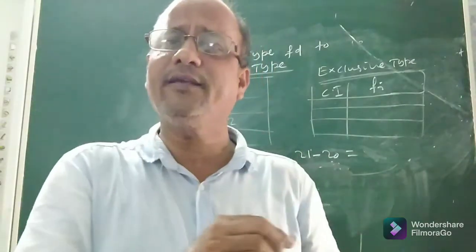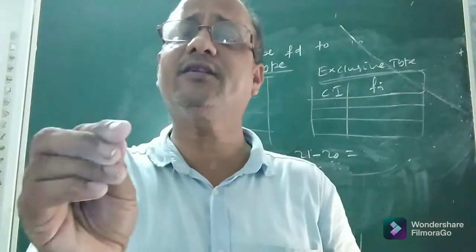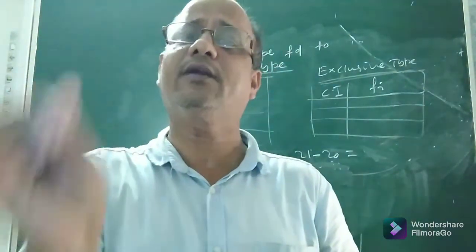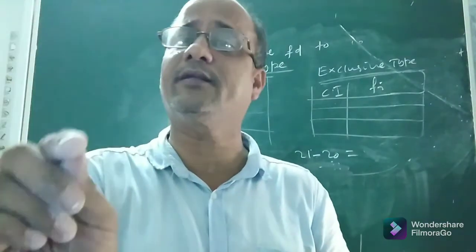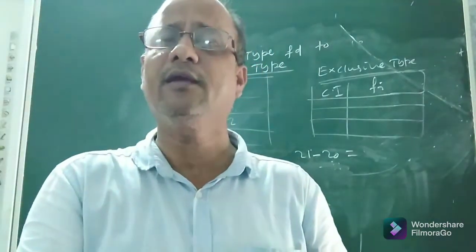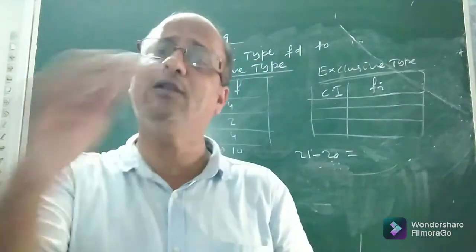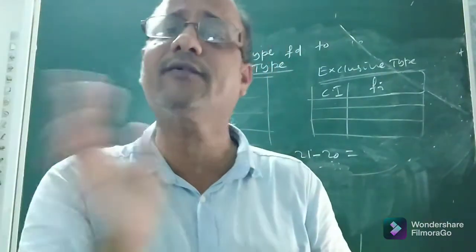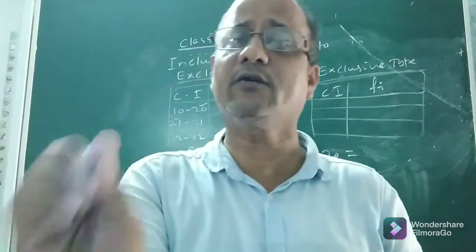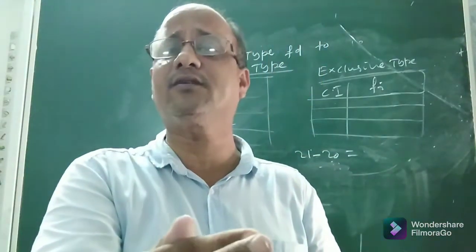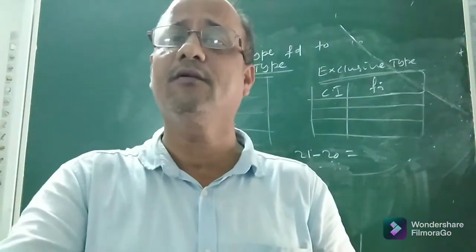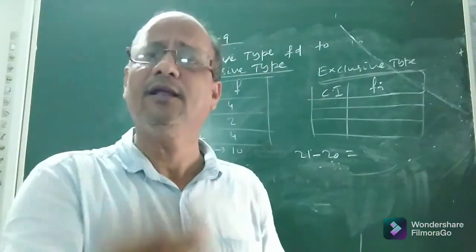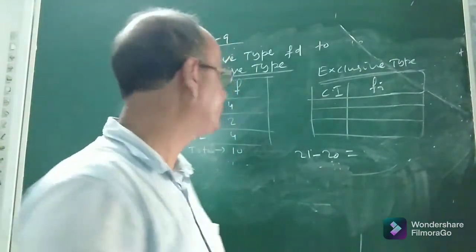Now, it is necessary that the frequency distribution must be a continuous or exclusive type, so that we can represent that data graphically by means of either a histogram or a frequency polygon. Suppose you are given an inclusive type, how will you change it into exclusive type? Means if the classes are not continuous, how to make the classes continuous? What is the process? Let me explain it to you today: how to convert an inclusive type frequency distribution into an exclusive type group frequency distribution or continuous frequency distribution. Let me explain the process with the help of one example.